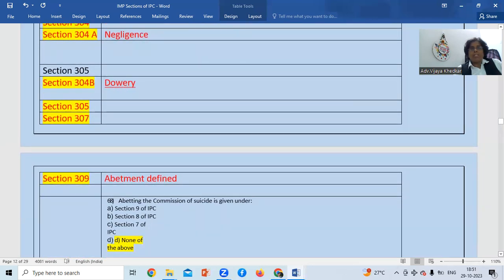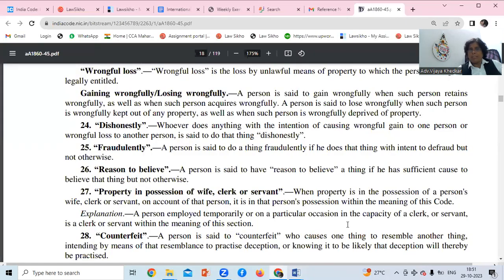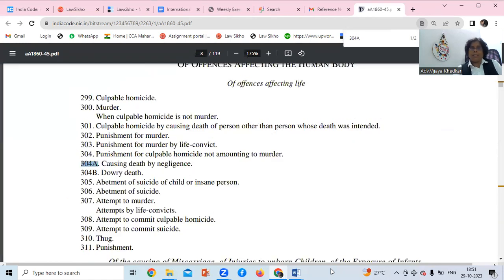304A is talking about negligence, and an important one is section 304B, the dowry section. 304A is causing death by negligence, and dowry death is 304B. So these two sections are important.